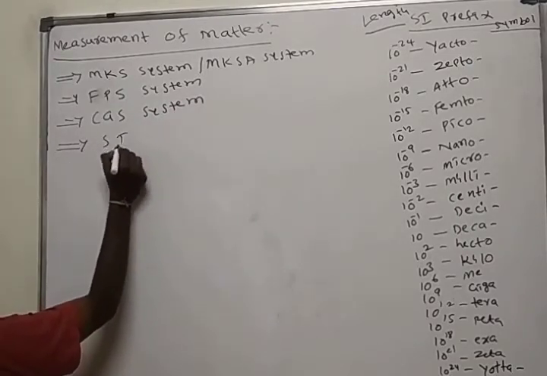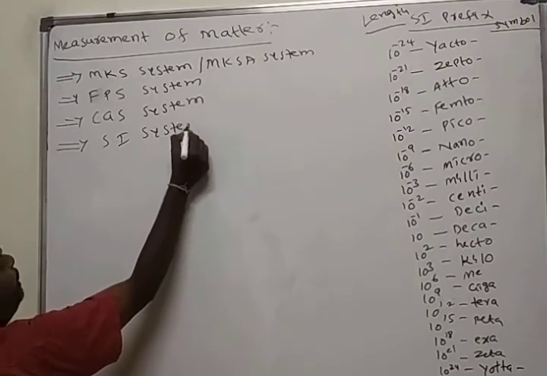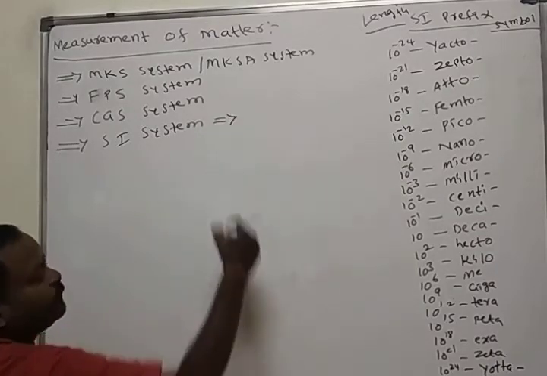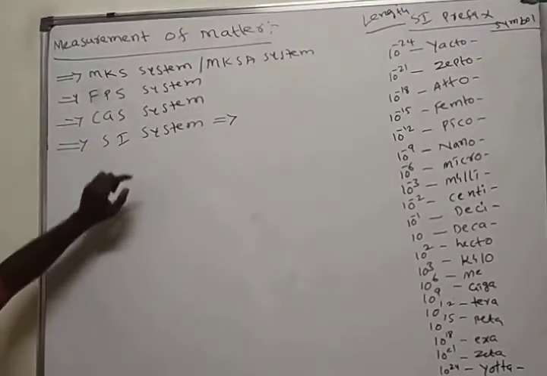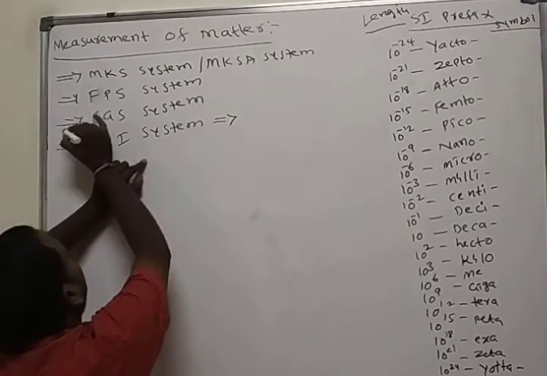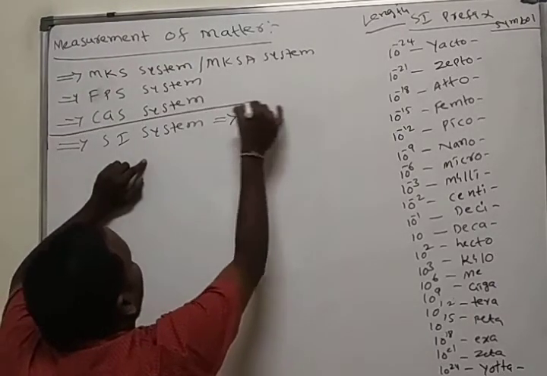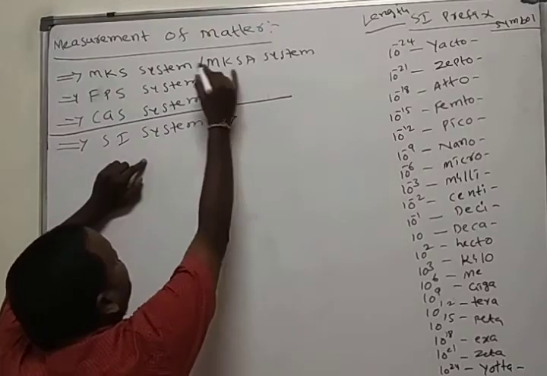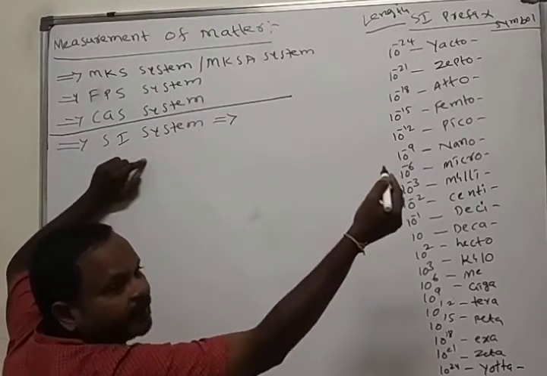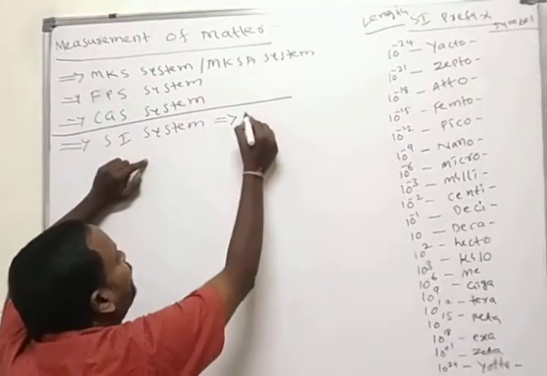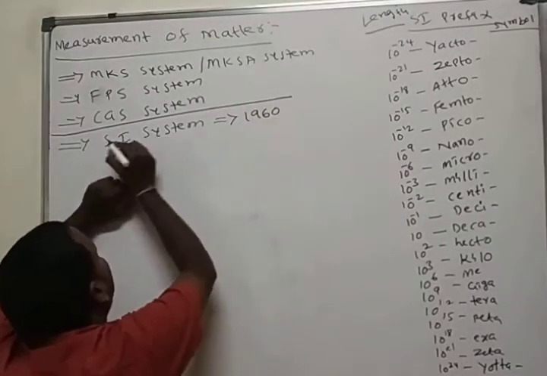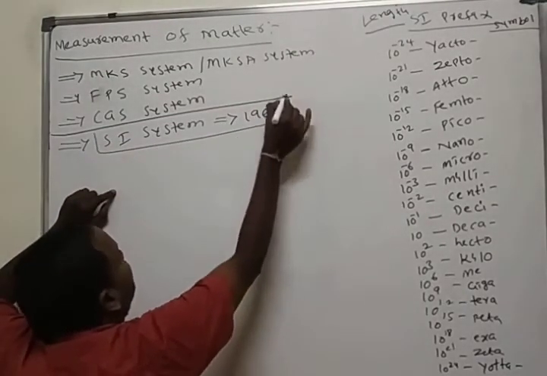Nowadays we are using the SI system. We'll see it in continuation. Before 1960, these three systems were introduced by different scientists in different countries. In 1960, one specific system was introduced, that is the SI system.